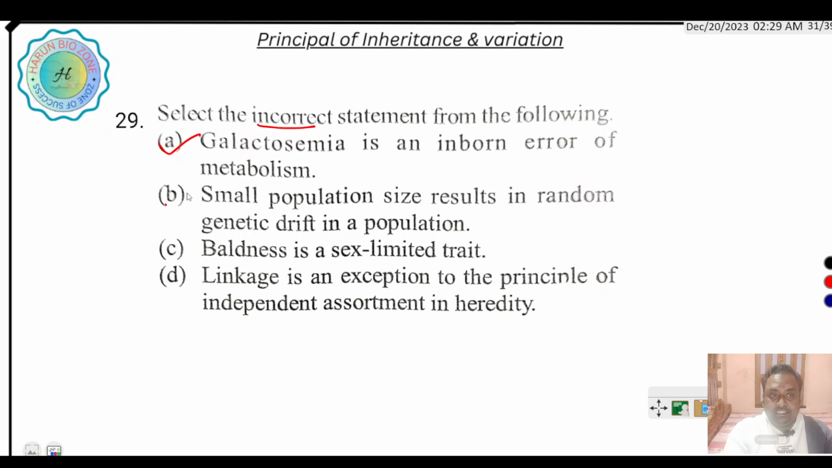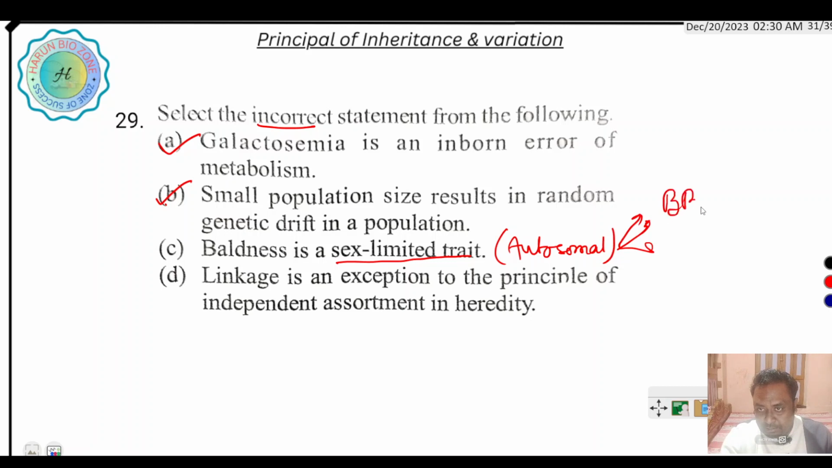Baldness is a sex determination trait. No, baldness is sex limited. It is an autosomal trait. In case of baldness, three types of genotype are produced: capital B capital B, capital B small b, and small b small b. They are bald. Okay, they are not bald.